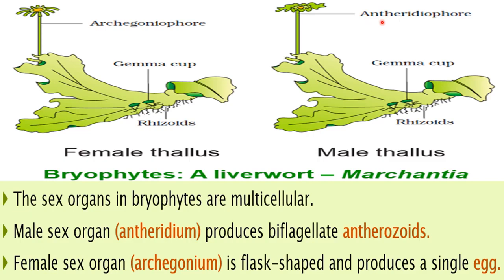Here this stalk-like structure is called antheridiophore, on the tip of which the antheridium will be present, and inside the antheridium the male gametes antherozoids will be formed. So antheridium will produce the antherozoids, and inside the archegonium the egg will be produced. Those are the male gamete and female gamete.